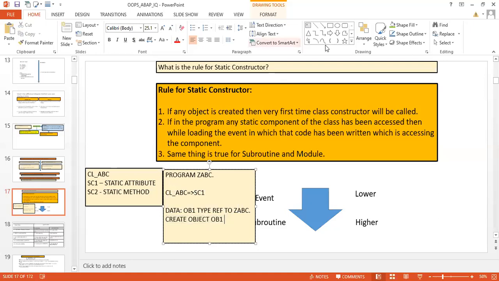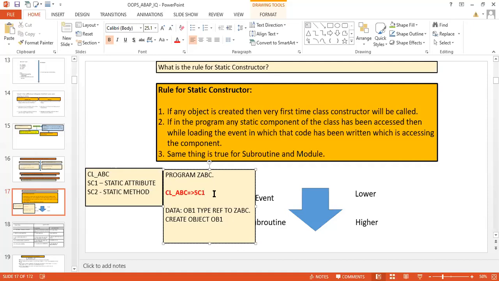So now my question to you: at this point of time, will your static constructor be called or not? Suppose it is going to call a constructor, whether that constructor will be the static constructor or the instance constructor.